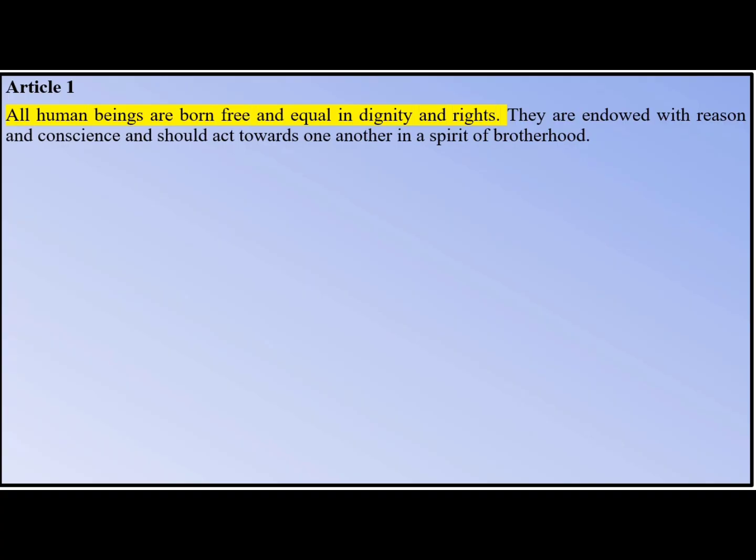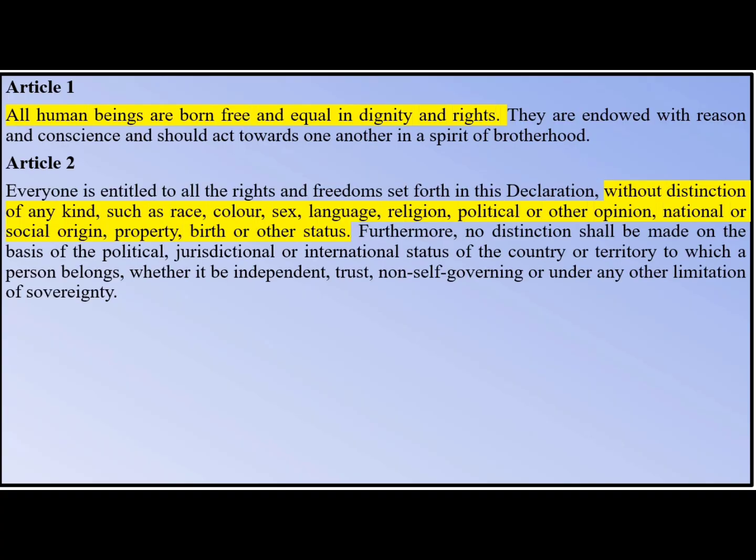Then Article 2. Article 2 says that everyone is entitled to all the rights and freedoms set forth in this declaration without distinction of any kind. So this clearly points to Article 15 of the Indian Constitution, which is very easy. There is no need of studying all the points. Just grab the key point of each article so that you can connect it easily with the Indian Constitution.